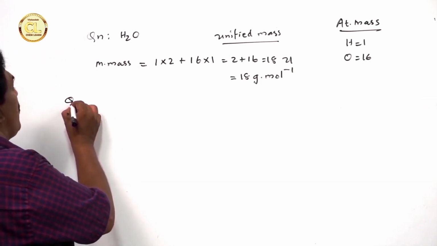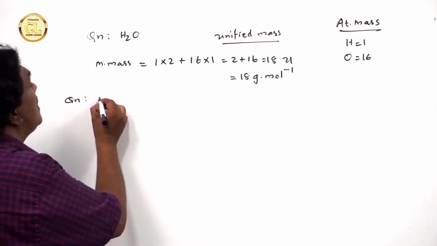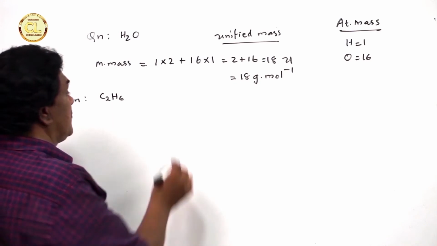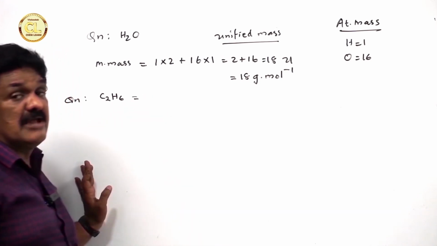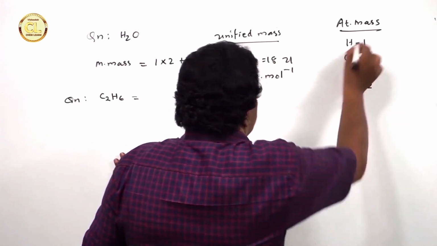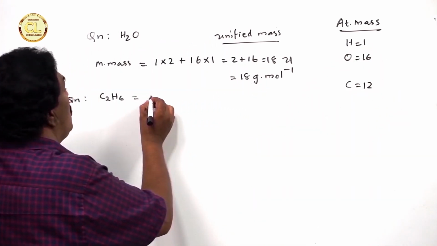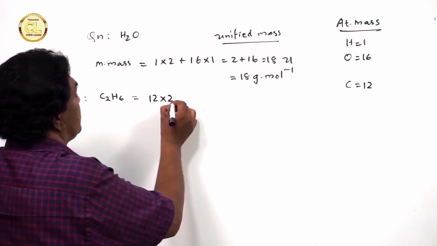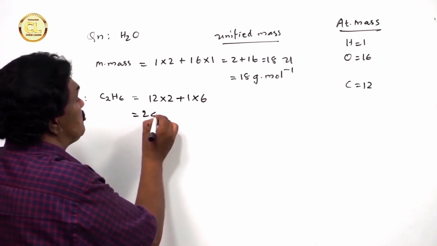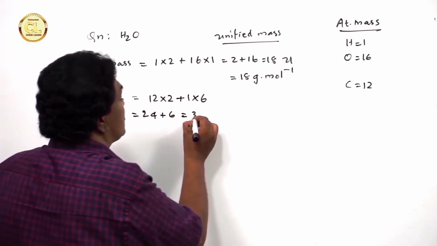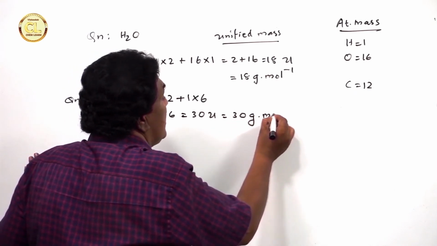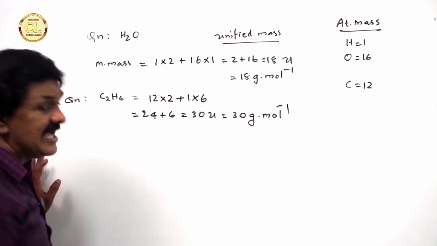Now I am going to give you another example. Calculate the molecular mass of ethane, C2H6. How can we calculate the molecular mass of ethane? Carbon is 12 and hydrogen is 1. So 12 into 2 plus 1 into 6 is equal to 24 plus 6, which is 30 U, or 30 gram per mole. That is the molecular mass of ethane.